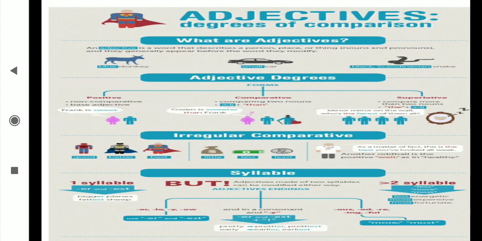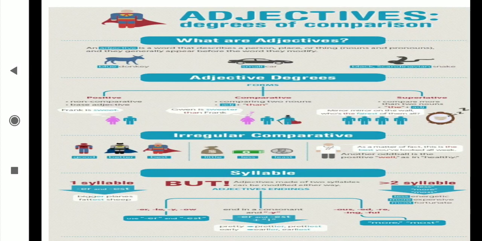Now next is what? Comparative degree. Comparative degree is used for comparing 1 with 2, 2 with 4, 4 with 8. Like that, when we are going to do comparison with any quality, at that time we use the comparative degree. And in the comparative degree we are using the word er, which is joined with the adjective. To the adjective we are joining the er.